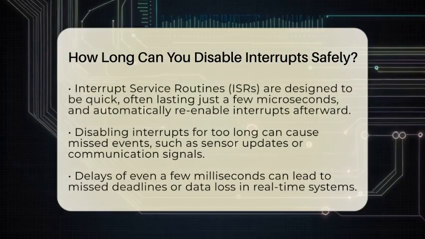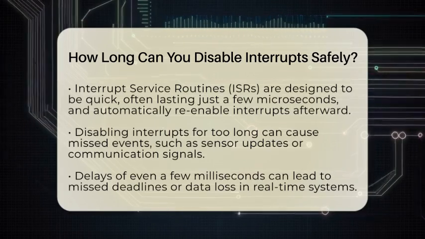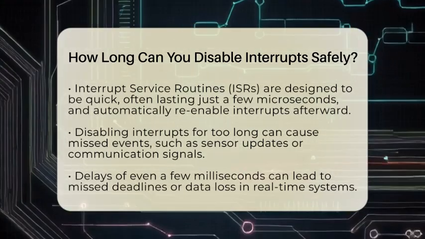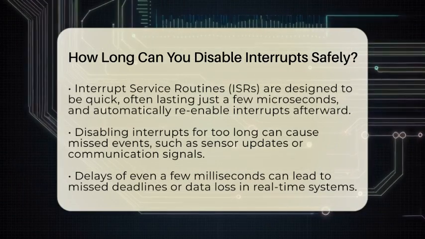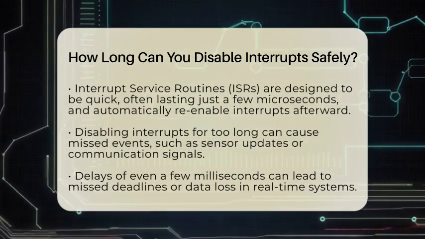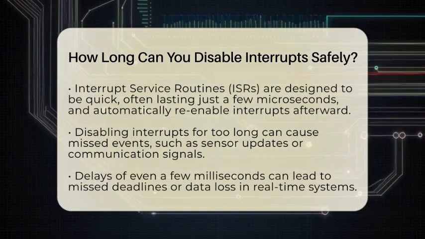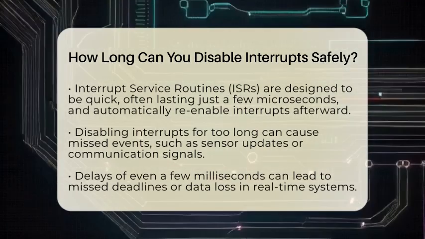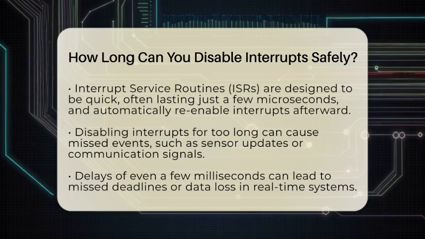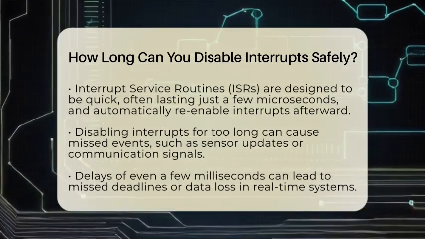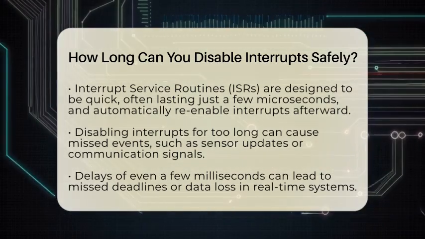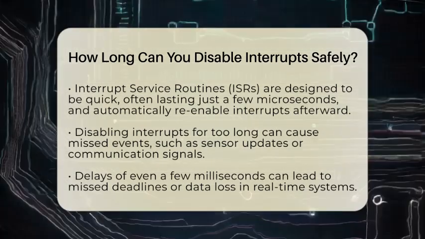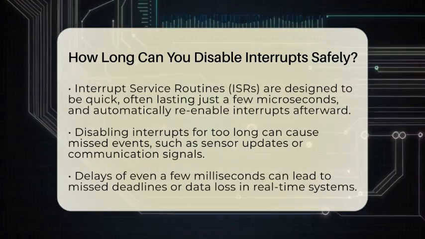For example, updating a variable or setting a register might only take a handful of CPU cycles. Some microcontrollers automatically disable interrupts when they run an interrupt service routine, which is a small piece of code that handles specific events. These routines are designed to be very quick, often lasting just a few microseconds. Once the routine finishes, interrupts are re-enabled automatically.